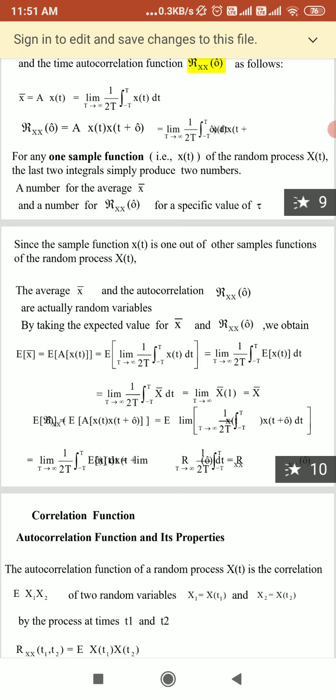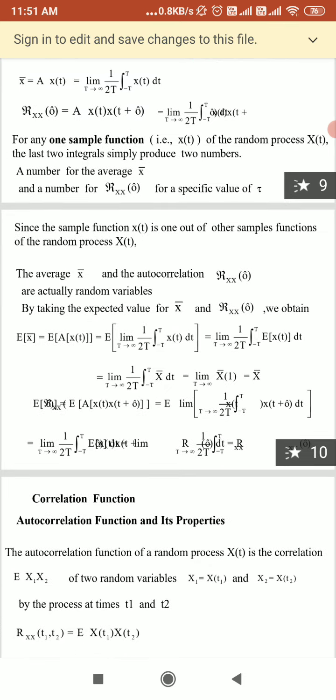So here we have seen the random process and the different types of random process: stationary random process, wide sense stationary random process, and ergodic random process.